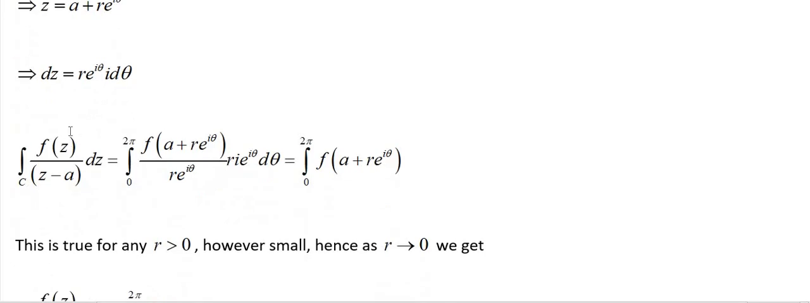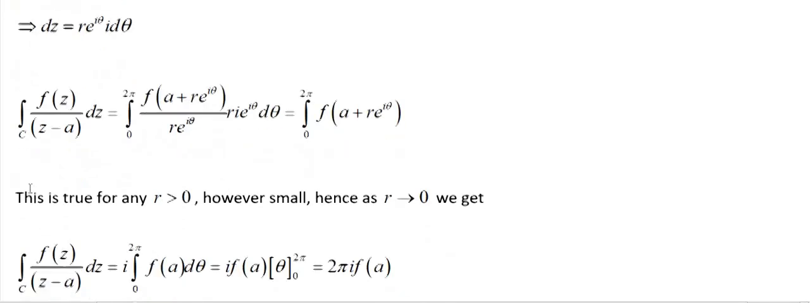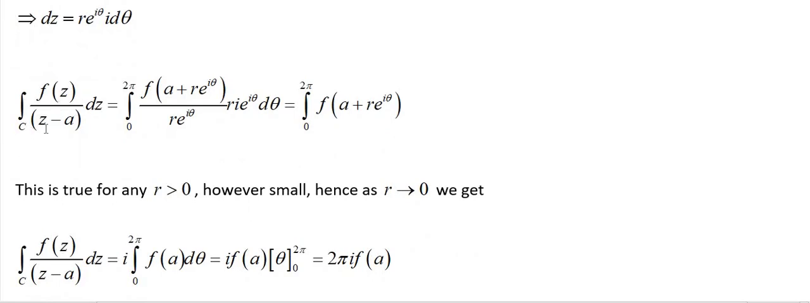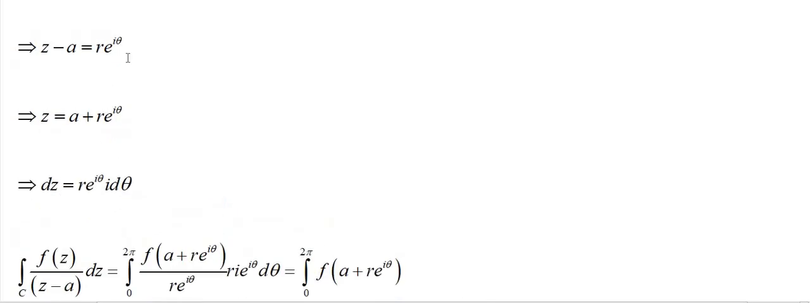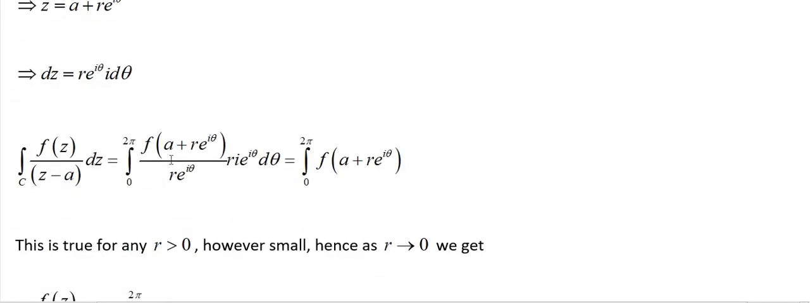Next, I am going to substitute all the known values. The integral over C of f(z)/(z − a) dz: here we are considering a circle, that's why the limits are 0 to 2π. The z value I know, that is a + R e^{iθ}. Substitute the z value. The z − a value I also have, that is R e^{iθ}. The dz value we also have. Substitute. Cancel R and R, e^{iθ} and e^{iθ}.